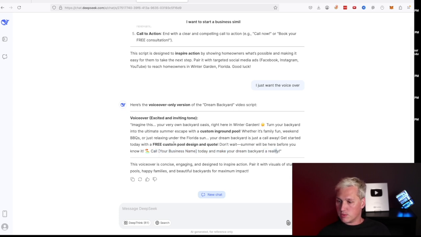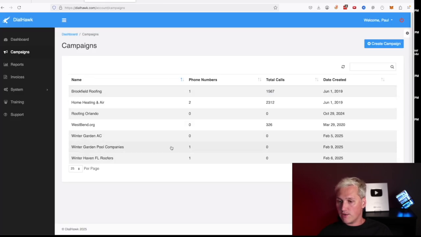So what we're gonna wanna do is grab a tracking phone number for this to work really, really well. What a tracking phone number does is it allows you to forward the lead off to someone in the area. So for that, I use my software DialHawk.